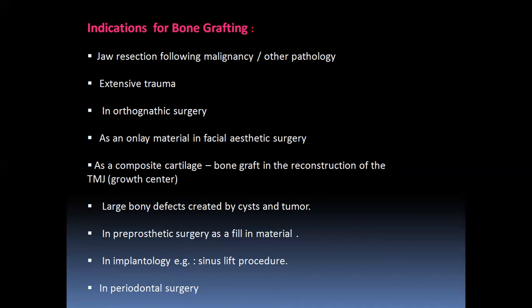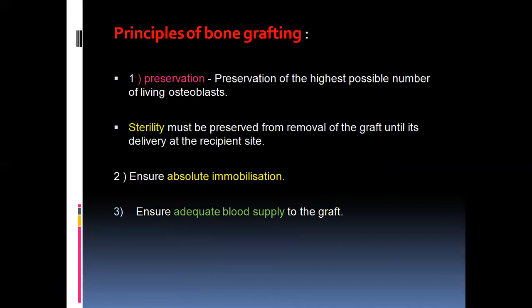In implantology, when there is inadequate height of bone, we lift the floor of the sinus in the maxilla, and there also bone graft material can be used. And also, as we know well, in periodontal surgeries. Those are the indications of bone grafting.